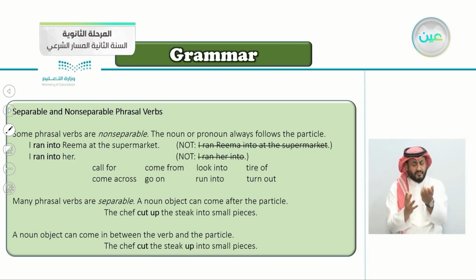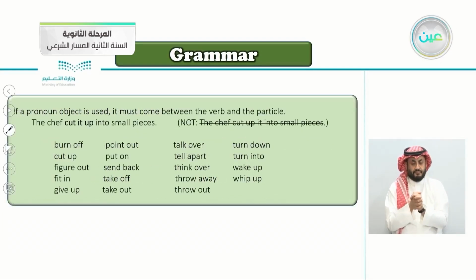So here we can separate the word cut and the word up. The verb cut and the particle up here are separable. You can notice here, cut the steak up into small pieces. Unlike here, we cannot separate them. So this is the difference between the separable and non-separable phrasal verbs.